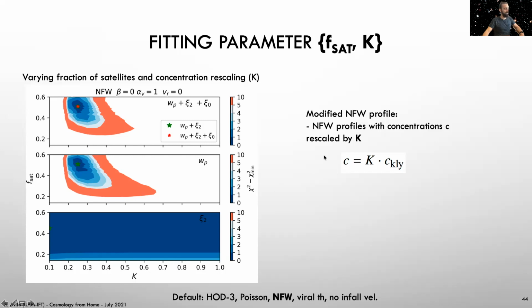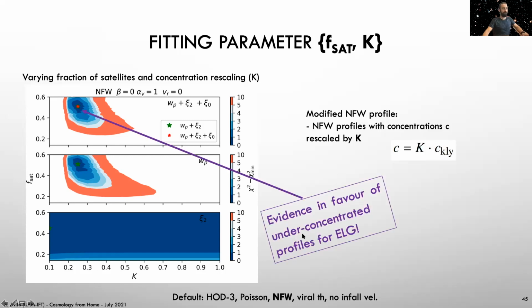In this case, this is k, which tells us about the density profile of the satellite galaxies. This is the concentration parameter. So we rescale all the concentrations with this k factor. And then we fit the quadrupole, the projected correlation function, and all together with the monopole as well, which doesn't add that much, but we add it anyway. And what we find is, in this case, that wp gives most of the constraints. And then basically we recover a concentration parameter of around 25%. This gives us evidence in favor of very under-concentrated profiles for emission-line galaxies. We also find a large fraction of satellites, around 50%.